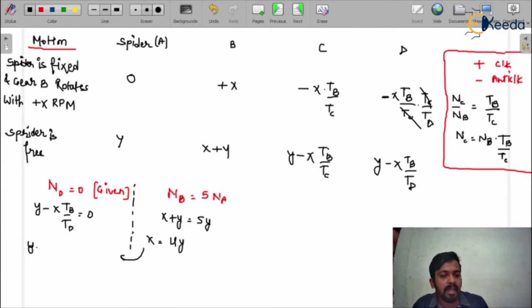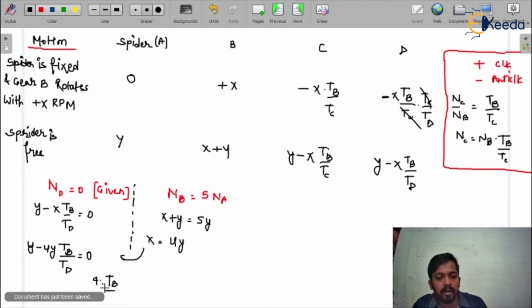So it would be y minus 4y multiplied by tb upon td is equal to 0, and from here that would cancel out, and finally you will get the relation: 4 times tb upon td would be 1, because y would be taken common. Finally, that would be the relation you will get.